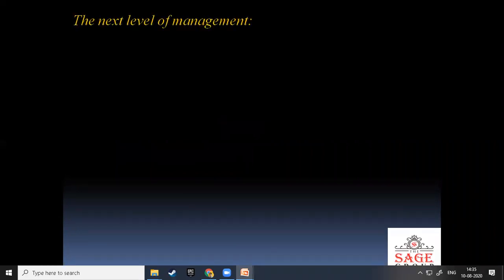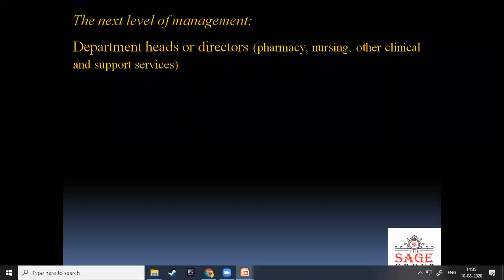The next level of management is department heads or directors, for different departments. A hospital has a pharmacy department, nursing department, and other clinical and supportive services, pathology department.